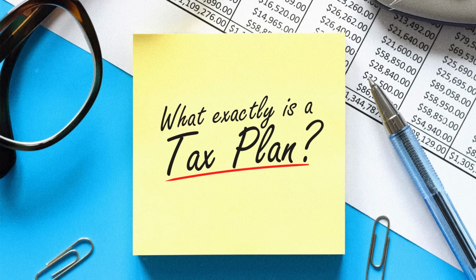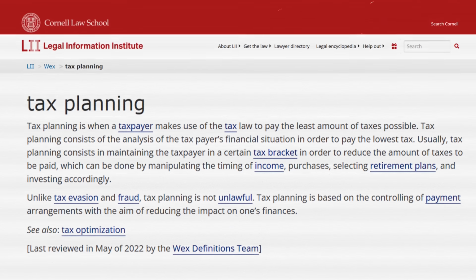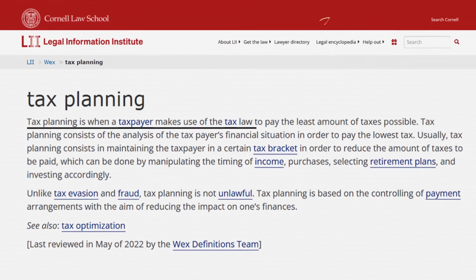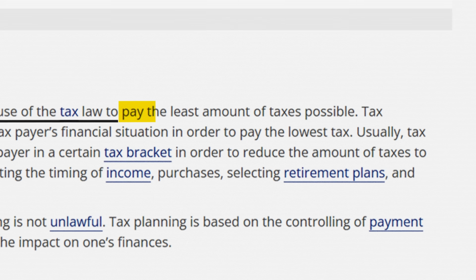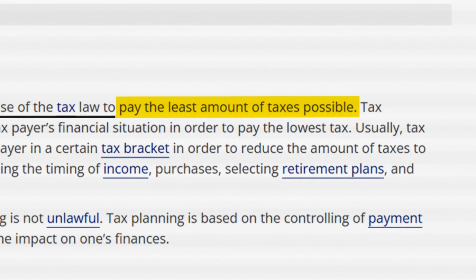All right, so let's break this down. What exactly is a tax plan? According to Cornell Law, tax planning is when you use the tax law to, key phrase, pay the least amount of money in taxes possible.